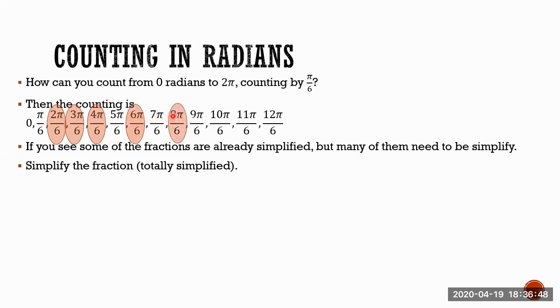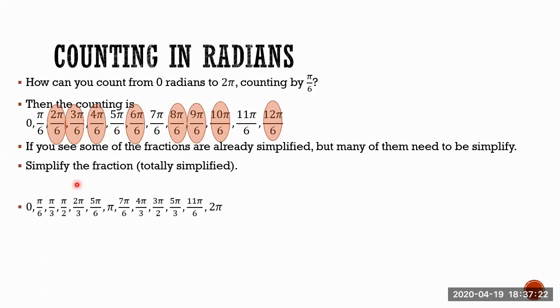7 over 6, no, but 8 over 6, yes, because both are divisible by 2. 9 over 6, yes, it can be simplified. Both are divisible by 3. 10 over 6, if you see, both are even, so yes, you can simplify those radians. And of course, 12 over 6 can be simplified to 2. And this is what you're going to do, of course, in order to make the graph of a trigonometric function.